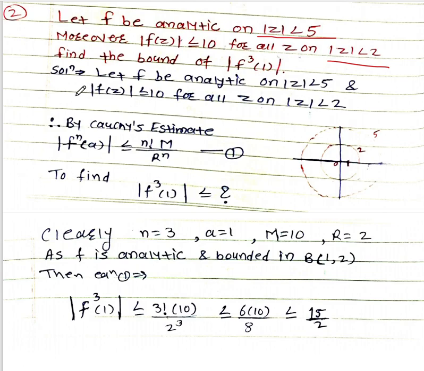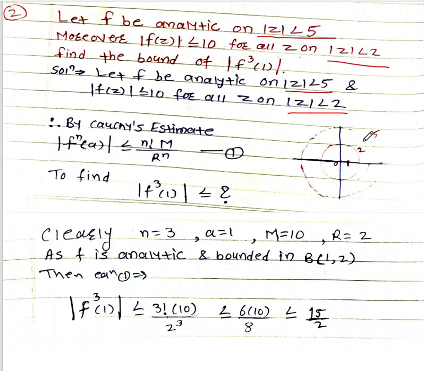So what is given? We are given f is analytic on mod z less than 5 and also mod f of z less than or equal to 10 for all z on mod z less than 2. This is the inner circle, this is the outer circle. Therefore, by using the Cauchy estimate formula, mod f^n of a is less than or equal to n factorial capital M upon r raised to power n. Let us consider this equation number 1.